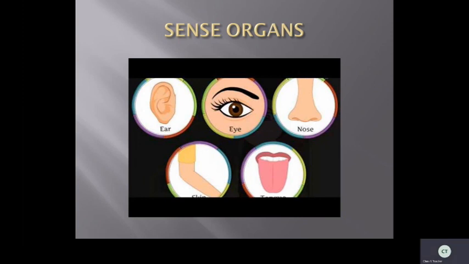Why? Because with the help of the tongue, we can speak properly, and we can also taste all the tastes. You know, the five tastes are there: bitter, sweet, sour. These are all the senses we can sense with the help of the tongue. And also with the help of the tongue, we can speak properly. Understood, children? So these are the five sense organs which are very, very important to our body.